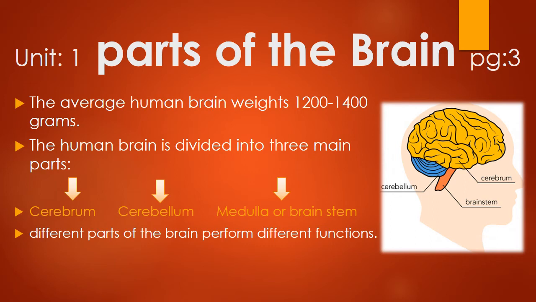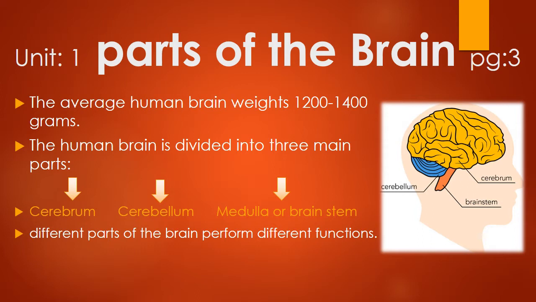We are going to start with unit number 1, page number 3, parts of the brain. So today we are going to discuss the different parts of the brain. The average human brain weighs 1200 to 1400 grams. So basically, the weight of the brain on average is 1200 to 1400 grams.